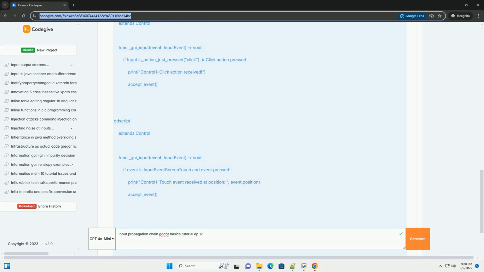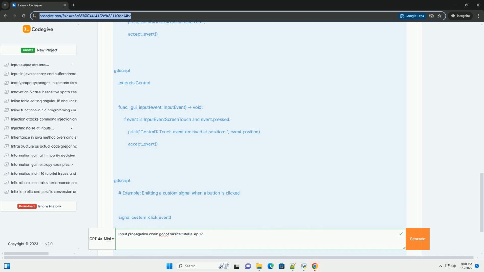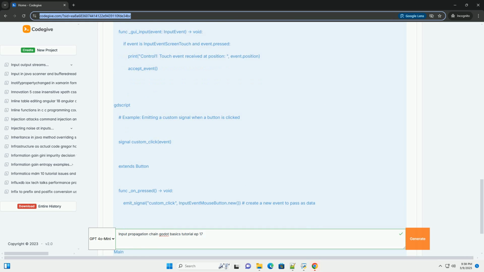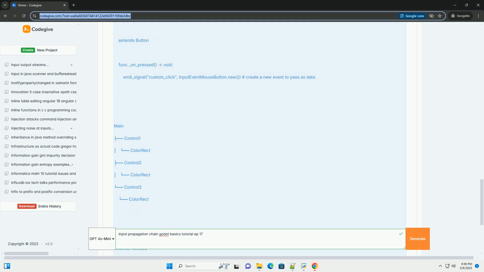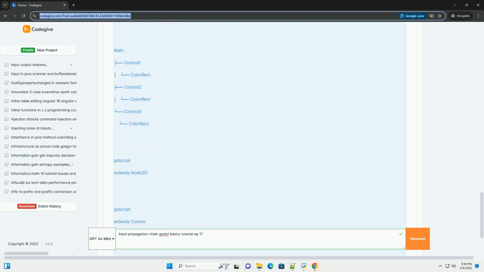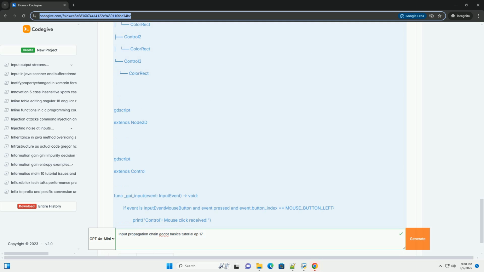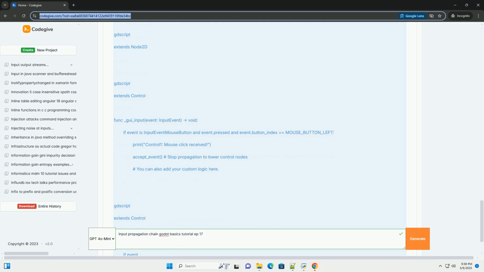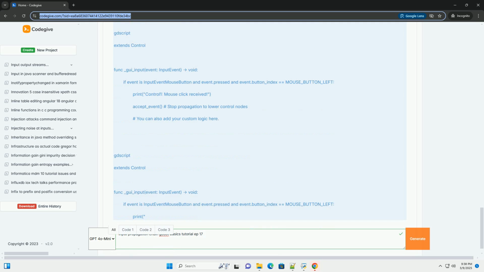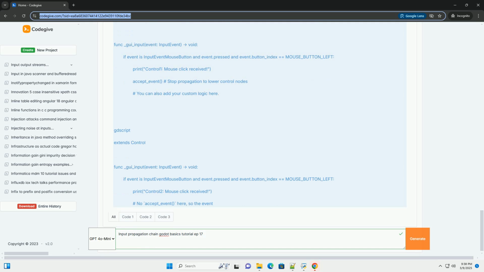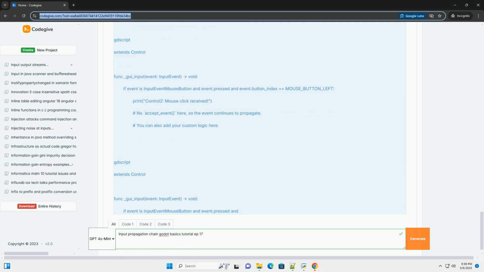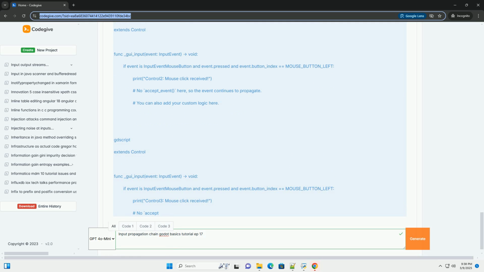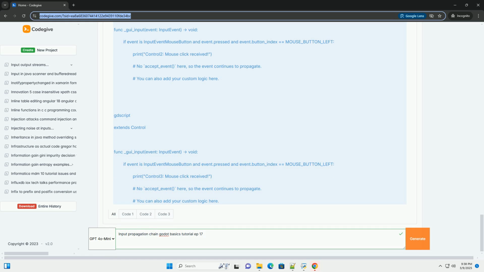Core concepts: input events, signals, and scene tree structure. Before we get into the code, let's refresh some core concepts. Input event. This is a Godot class representing a single input action, like a mouse click, key press, gamepad button press, or touch event. When the engine detects input, it creates an input event object. There are different types of input events, like InputEventMouse, InputEventKey, InputEventMouseButton, InputEventScreenTouch, and more.